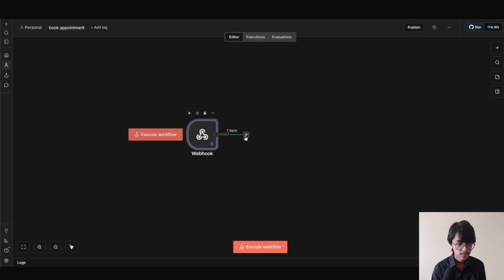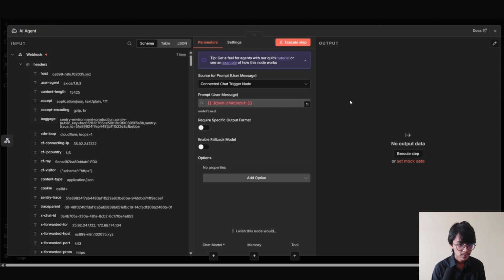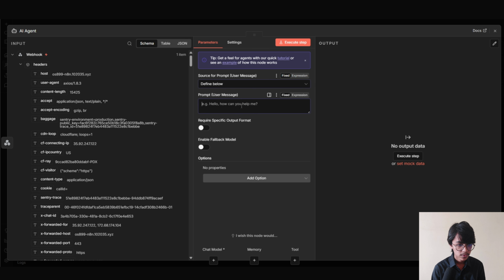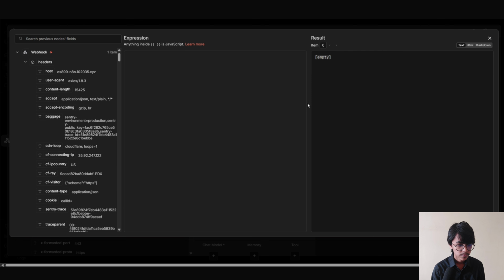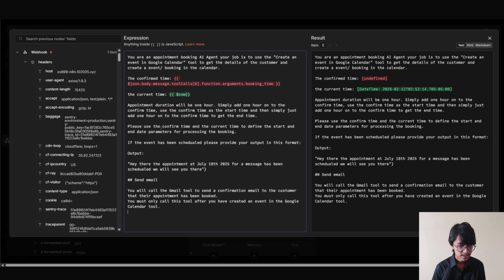Now click on plus, then select AI. Now click into AI agent. Our source for the prompt will be defined below. Now here we have to add our prompt. Now I'm gonna paste in the prompt I have already pre-built. You will get this full template in the link description below.